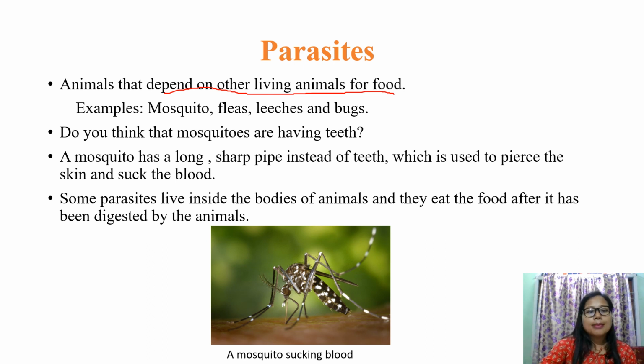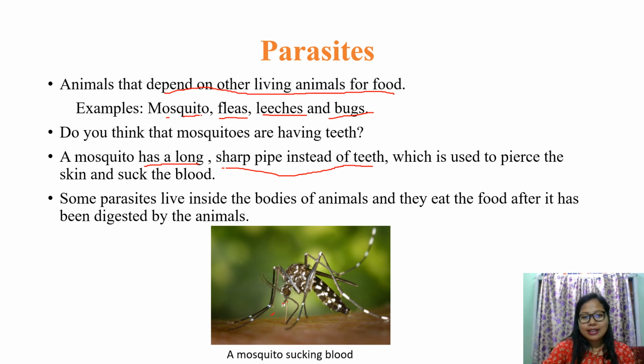So examples are here: mosquitoes, fleas, leeches and bugs. You know, mosquitoes are a very common thing, isn't it? They bite our skin. They suck blood, and that's how they survive. So they depend totally on other animals. Do you think that mosquitoes have teeth? No, they really don't have teeth. So what do they have? They have a long sharp pipe instead of teeth.